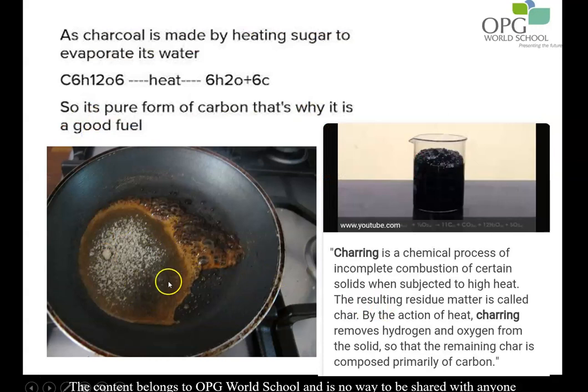Burning of sugar is also a chemical change. That is called the charring of sugar. Charring is a chemical process in which the sugar is burnt to form a new substance called charcoal. Charcoal is made when you heat sugar and evaporate its water. A black colored solid is left behind, and this is a permanent chemical change because we have formed a new substance. The water vapor and the carbon are the new substances that are being formed.